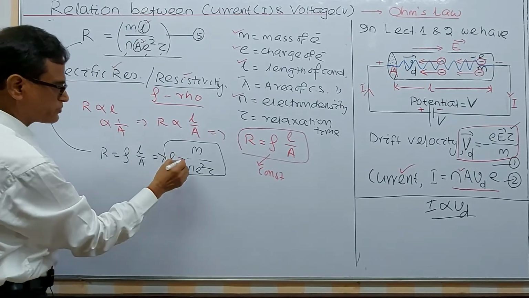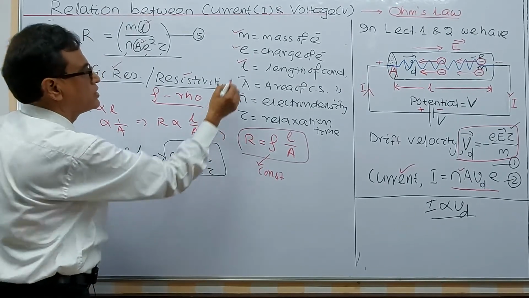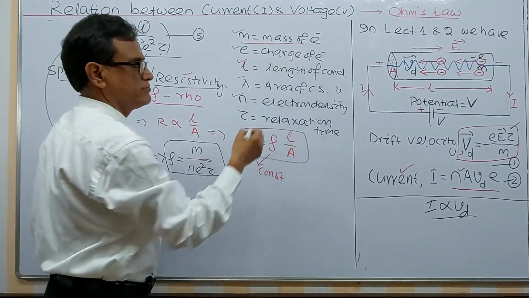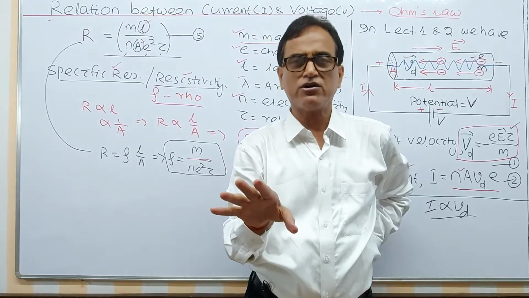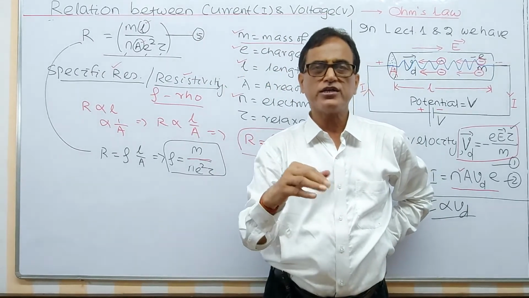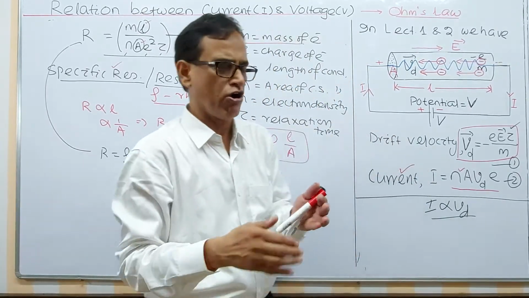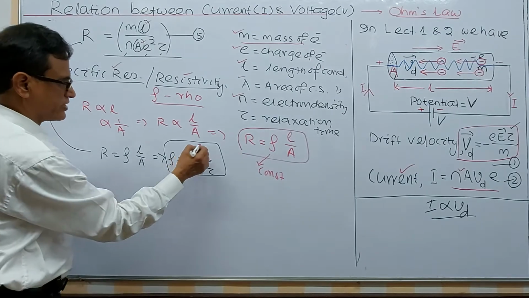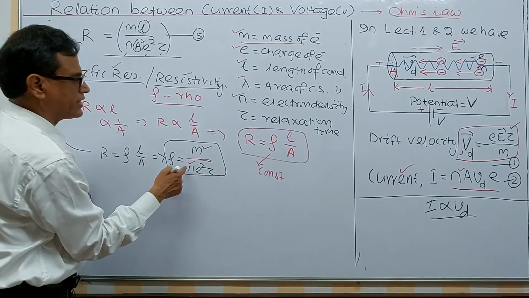But rho, specific resistance, see, the mass of the electron you can never change. Mass of electron you can never change in normal conditions without relativity, even in solid, liquid or gases, in conductor, insulator, semiconductor, all the time this is constant. Number density for a particular material remains constant.